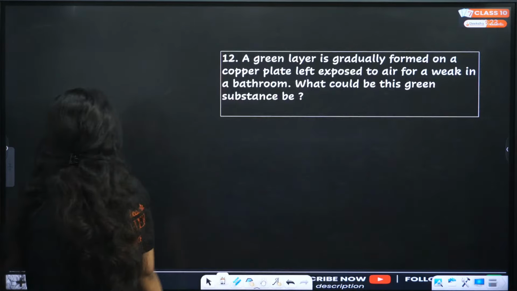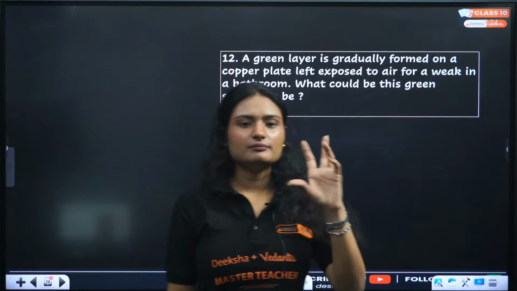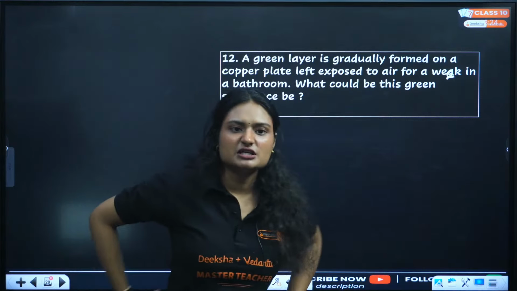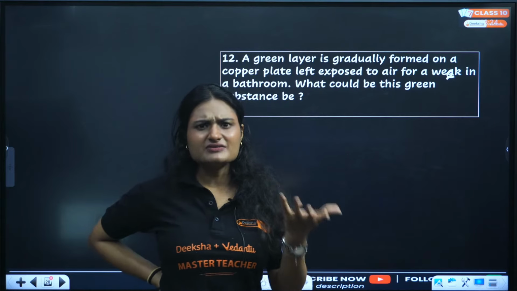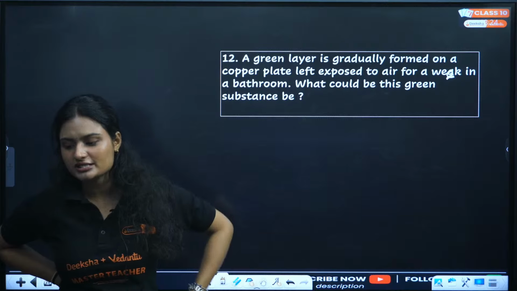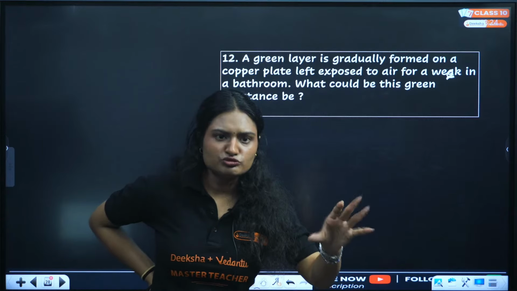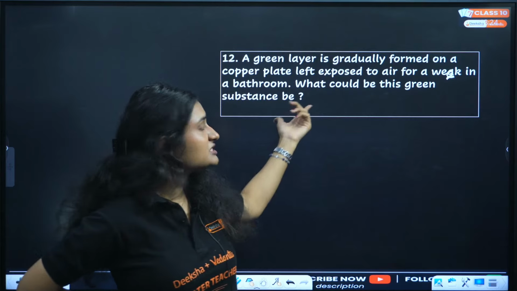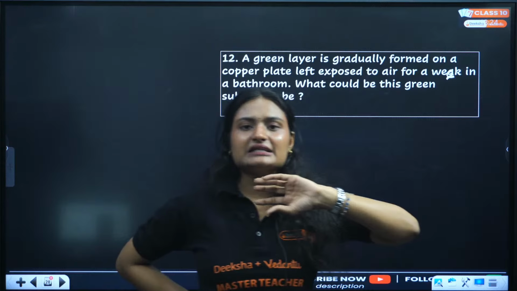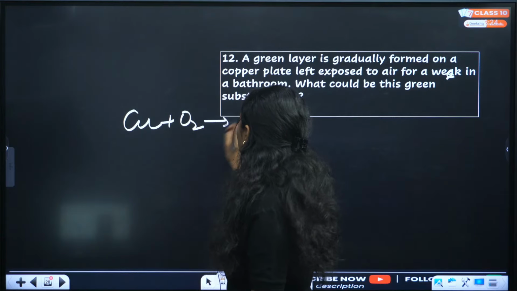Next question. A green layer is gradually formed on a copper plate left exposed to air for a week in bathroom. The spelling of week is incorrect. What could this green substance be? So basically a copper plate. You have seen a copper bottle from which we drink water, but never put lemon water in there. So what happens when you leave a copper plate in a bathroom for some time, exposed to air in the atmosphere? Firstly, there is oxygen, right? Copper oxide will form.